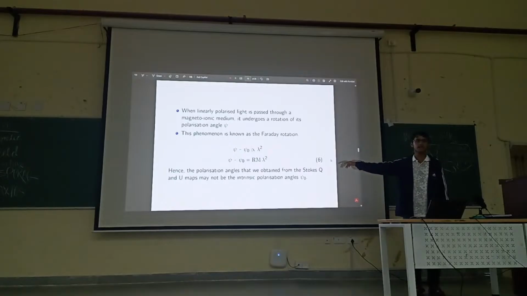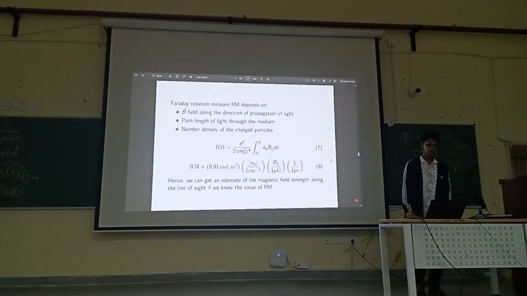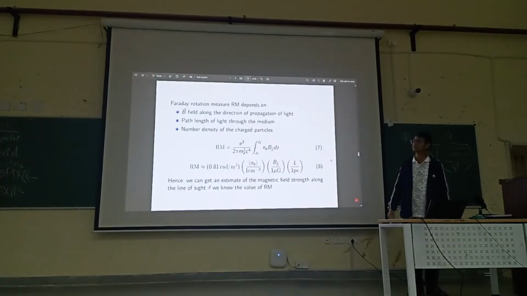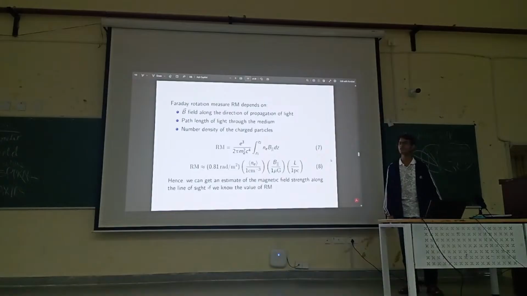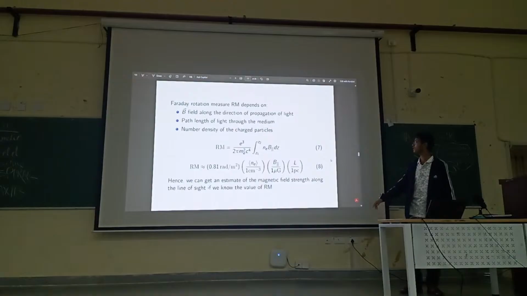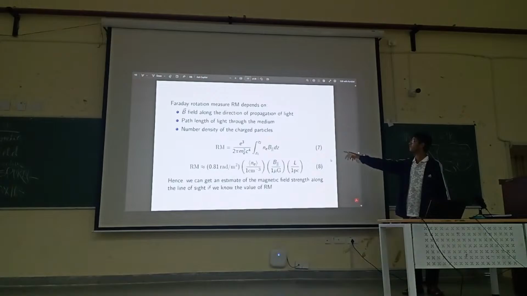The Faraday rotation measure Rm depends on the magnetic field along the direction of propagation of light. It also depends on the path length that light travels through the medium and the number density of the charged particles in that medium. So equation 7 is the original expression, but we can approximate it with equation 8. We can get rid of the integration, and instead of using the actual value of the number density of the electrons for different locations along the line of sight, we will rather take the average of the number density of the electrons.